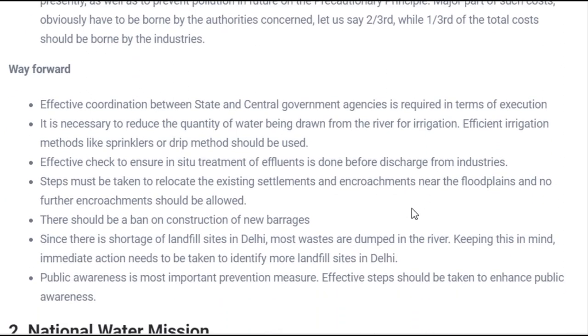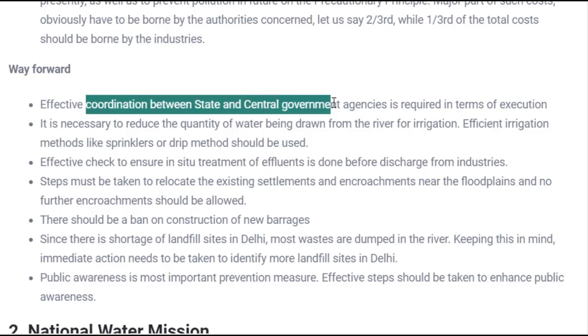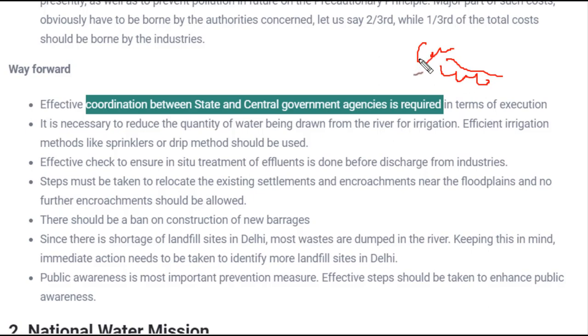And if we talk about the way forward, what can we do? Proper coordination between states and government agencies would be required. Why is this coordination required? Since we know the river doesn't flow through only one state, it flows through several states, and all the states can function properly in coordination. The central government is involved, and because of this, the work of cleaning the rivers could be done properly. This coordination is very necessary.